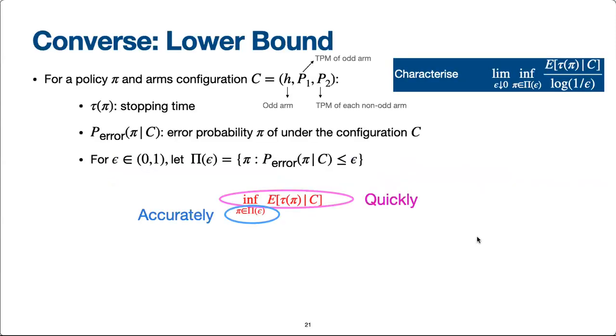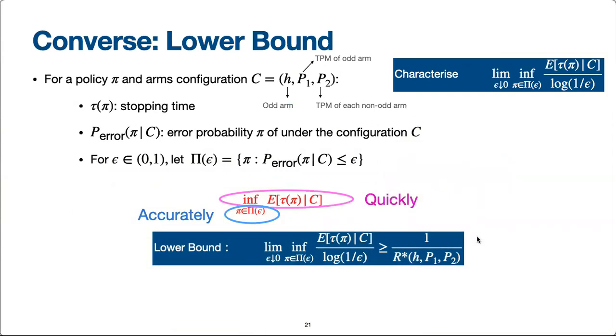We are now ready to present the first main result of our paper. Recall that our interest is to quantify the asymptotic growth rate of the expected time required to find the odd arm, where the asymptotics is as the error probability vanishes. A lower bound on the expected time to find the odd arm is as shown here. Here, R star is a problem instance dependent constant that captures the hardness of the problem. For example, in the case of the odd movie experiments we saw earlier, the closer the drifts of the odd movie and the non-odd movies are, the smaller would be the value of R star, and therefore the longer it would take on the average to find the odd arm. The exact expression for R star can be found in our paper.